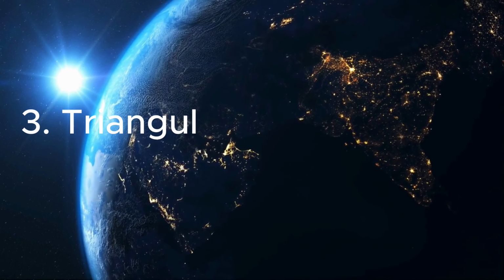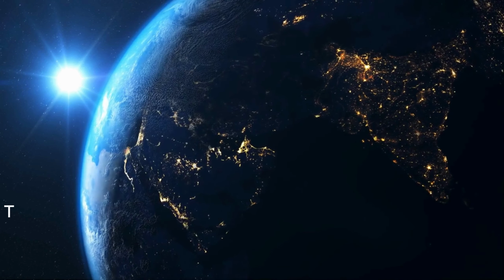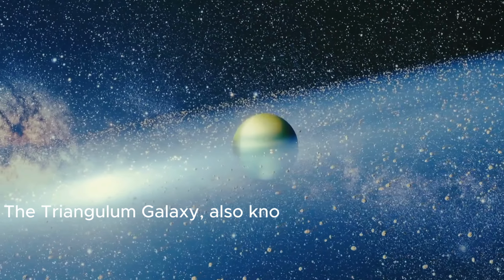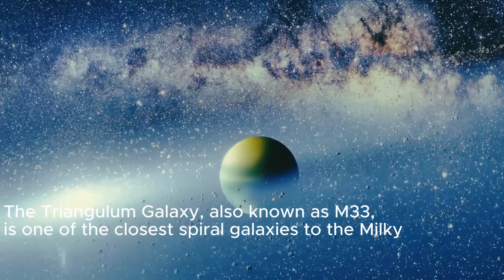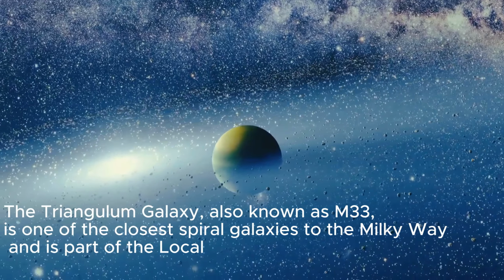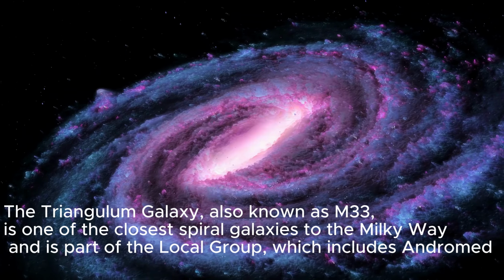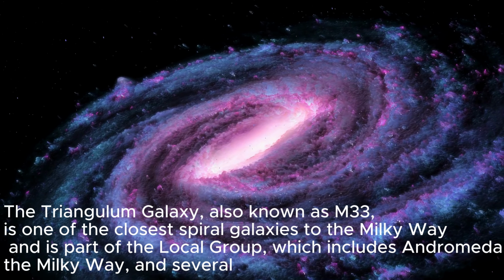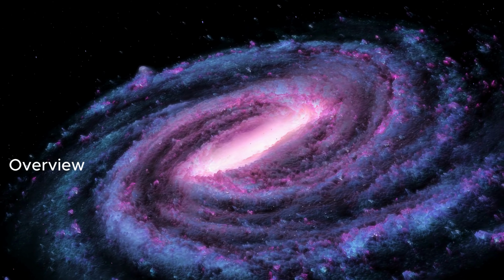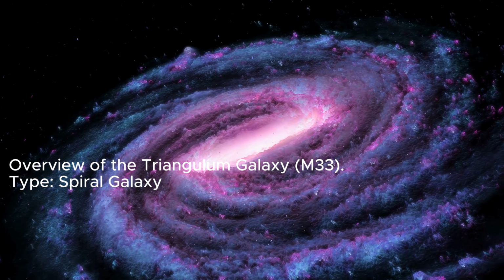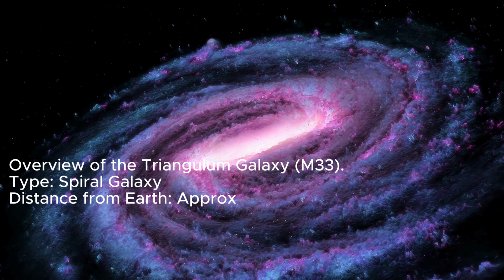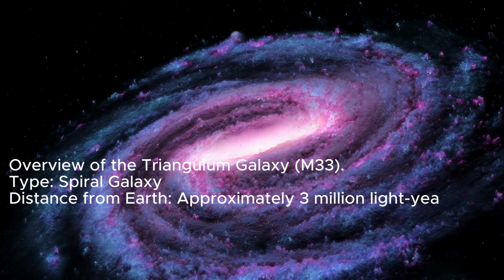3. Triangulum Galaxy, M33. The Triangulum Galaxy, also known as M33, is one of the closest spiral galaxies to the Milky Way, and is part of the Local Group, which includes Andromeda, the Milky Way, and several smaller galaxies. Overview of the Triangulum Galaxy M33. Type: spiral galaxy. Distance from Earth: approximately 3 million light-years.